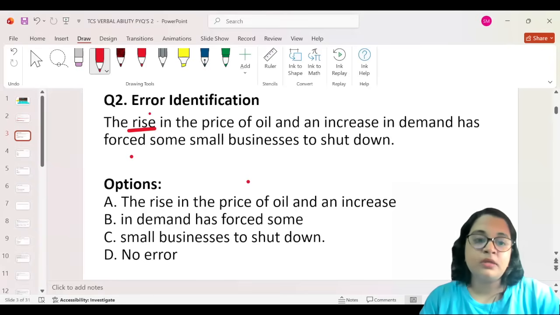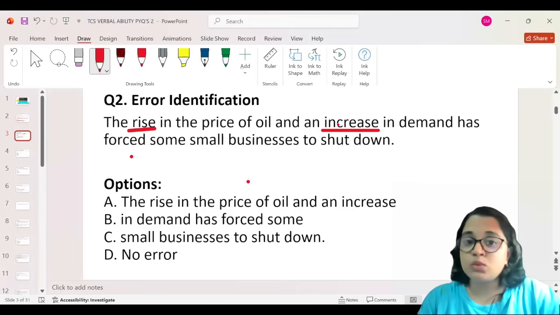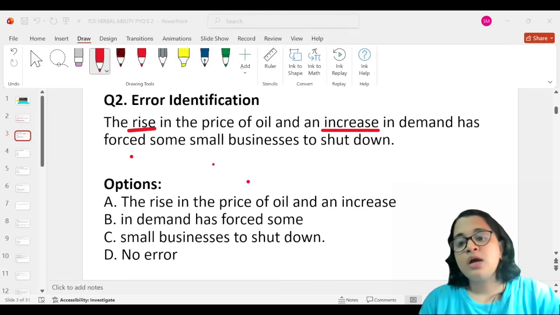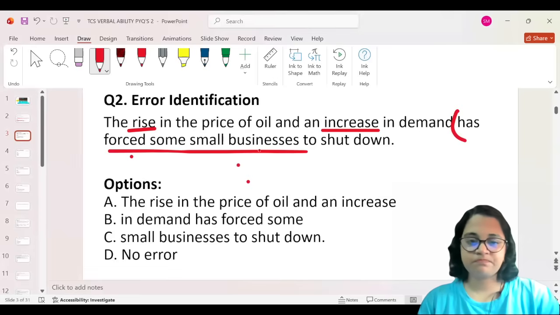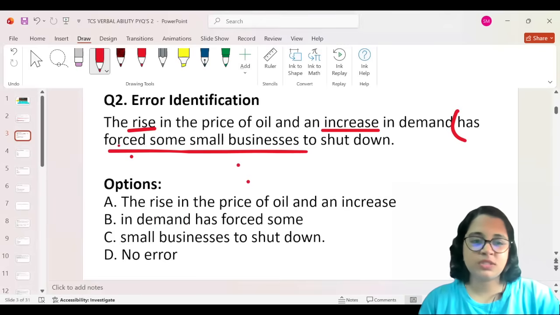Oil price has risen. And then increase in demand. There are two subjects here. Okay. So if we have two subjects, then it should have been have and not has. All right. So since there are two subjects, rise and increase, it should have been have forced some small businesses. Okay, not has forced. So the error is somewhere here. We'll go and pick the option that has the correct one. Has forced, this is the part that has the error.